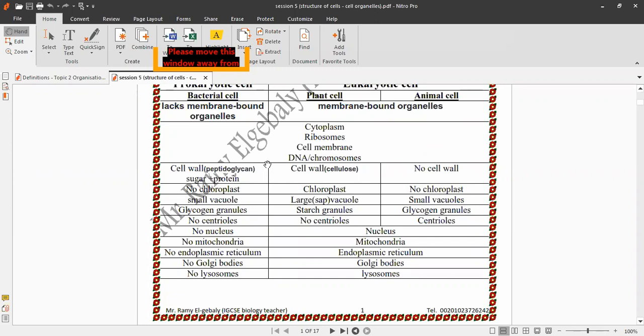What about the nucleus? Bacterial cell doesn't have a true nucleus, but plant cell and animal cell have a true nucleus, so they are called eukaryotic cells. Bacterial cell doesn't have mitochondria, but plant cell and animal cell have mitochondria. Bacterial cell has no endoplasmic reticulum, but plant cell and animal cell do. No Golgi bodies and no lysosomes in bacterial cells, but Golgi bodies and lysosomes are in plant cell and animal cell.